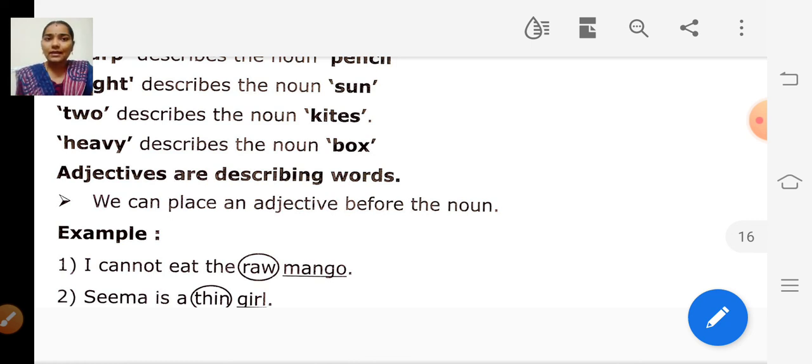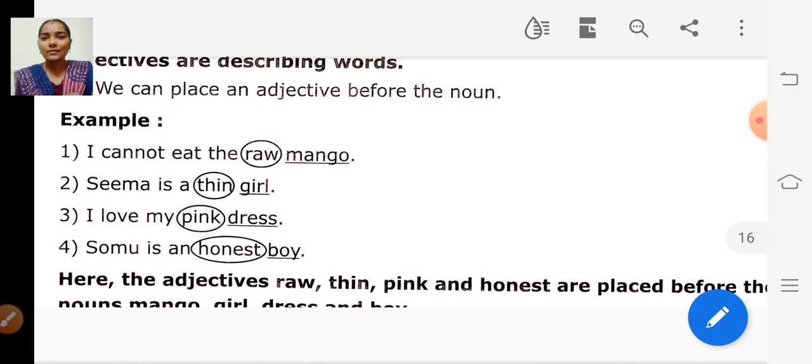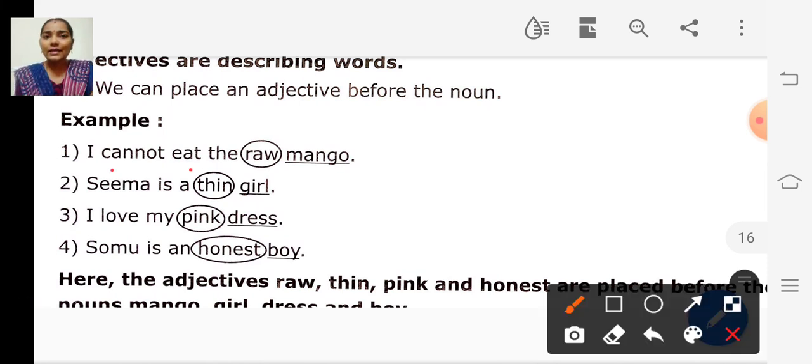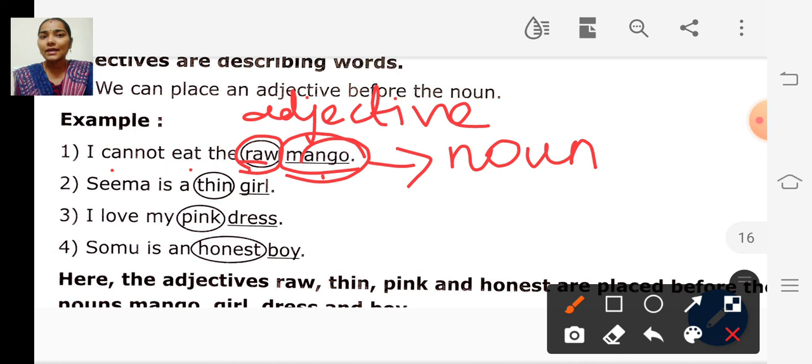We can place an adjective before the noun. Here are some examples. I cannot eat the raw mango. How is the mango? It is raw. So the word raw is the adjective and the word mango is the noun. So we can place the adjective before the noun.